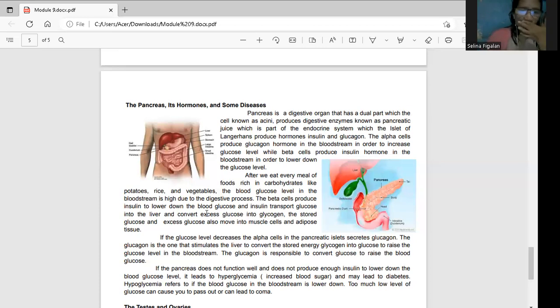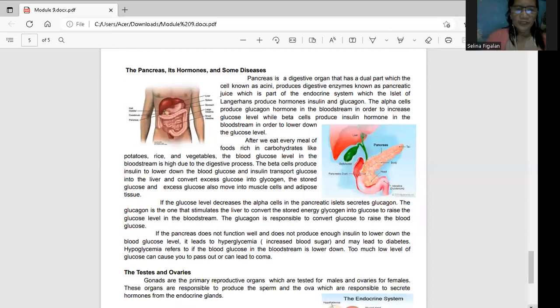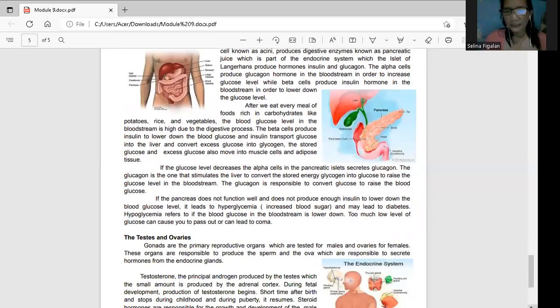Okay? So if the glucose level decreases, the alpha cells in the pancreatic island secretes the glucagon. So ang alpha ay glucagon, ang beta ang inyong insulin to regulate the glucose level into the bloodstream. If the pancreas does not function well, anong mangyayari doon? Pag mababa ang glucose level, hypoglycemia. Pag mataas ang glucose level, that is hyperglycemia. Ang hyperglycemia, hyper means mataas ang blood glucose. This can lead also to diabetes pag hindi na-control ng ating insulin hormone.